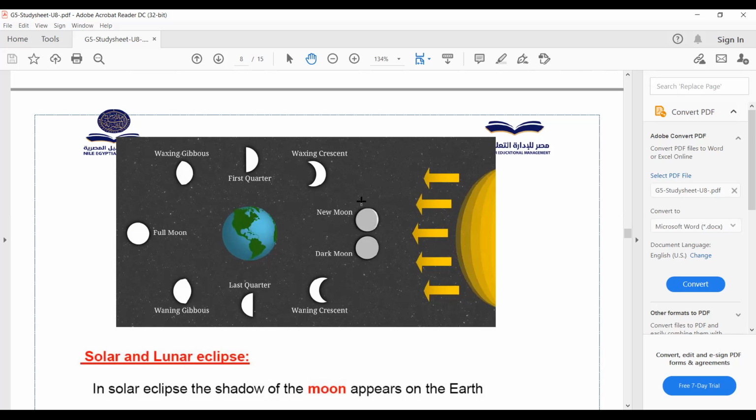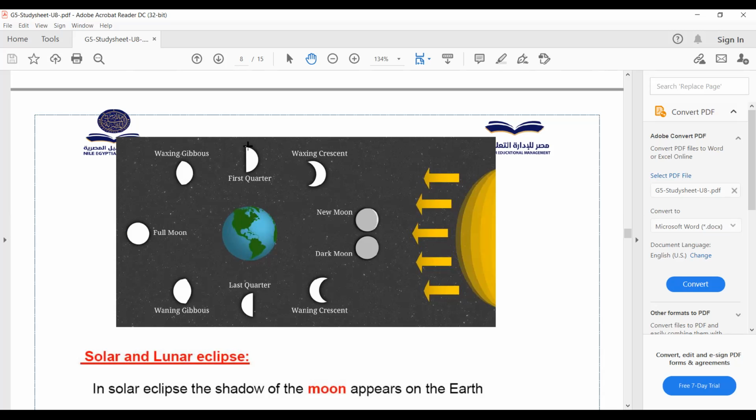When the moon moves this way, half of the moon is facing the sun, but we can only see this part. This part only is lighting up. This is called the waxing crescent.